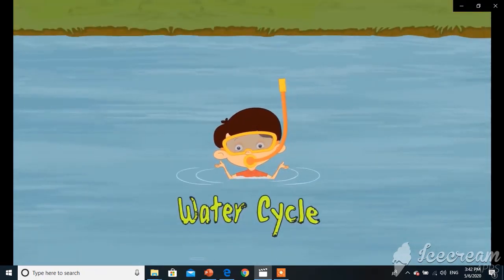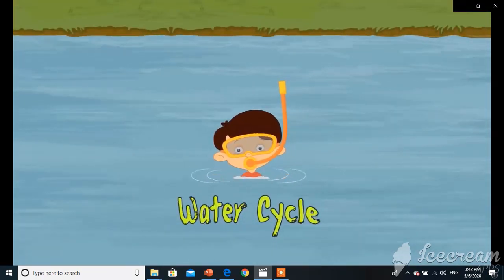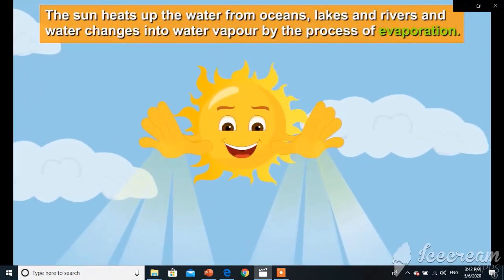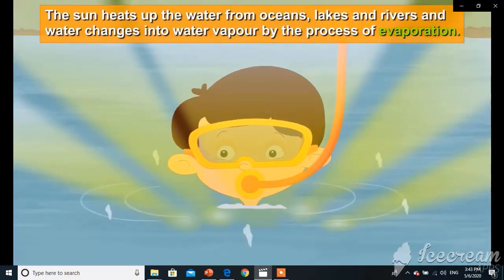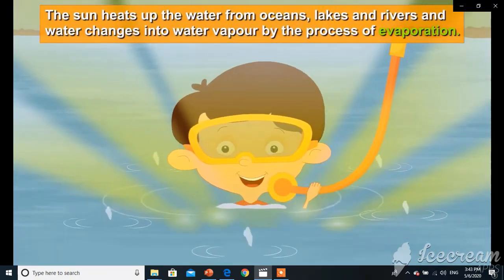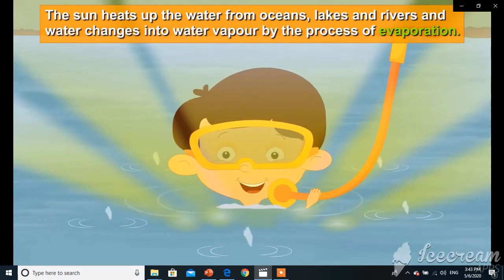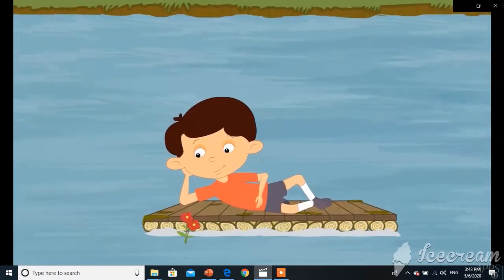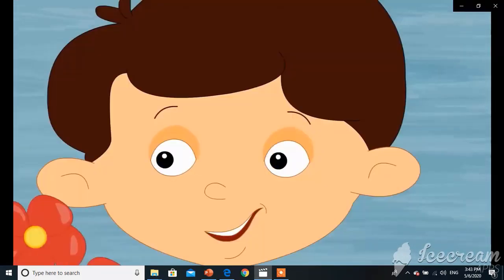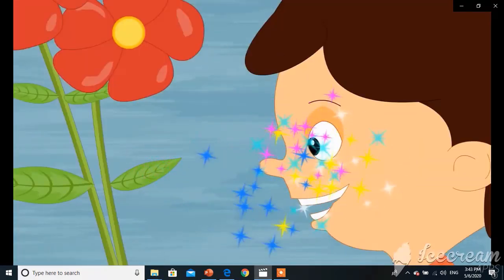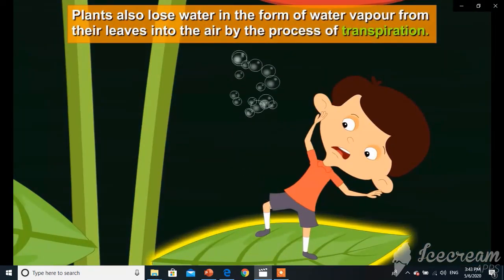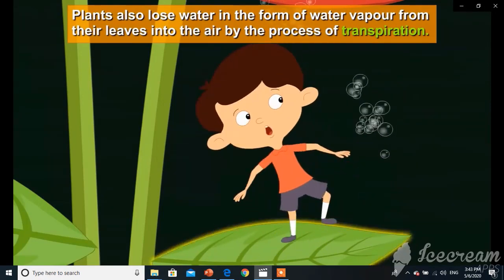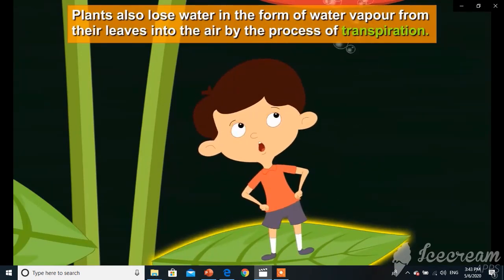Our topic for today is the water cycle. The sun heats up the water from oceans, lakes, and rivers, and water changes into water vapor by the process of evaporation. Plants also lose water in the form of water vapor from their leaves into the air by the process of transpiration.